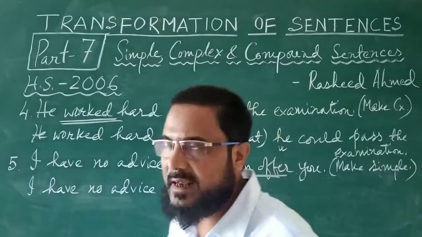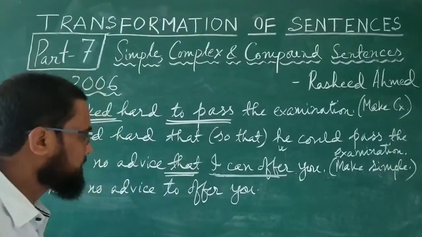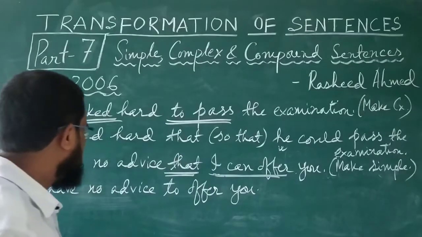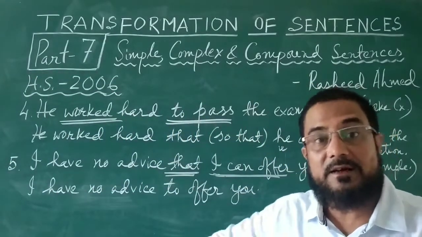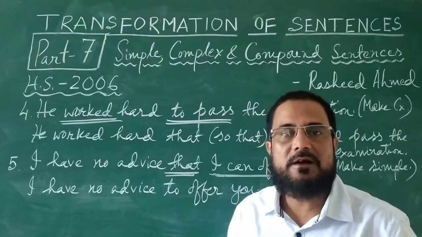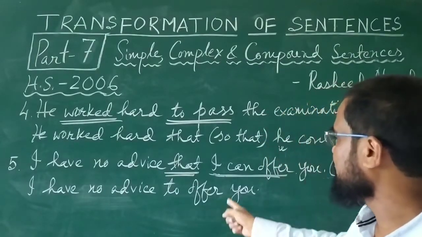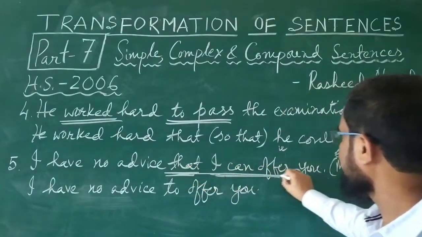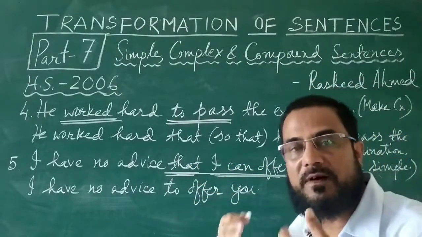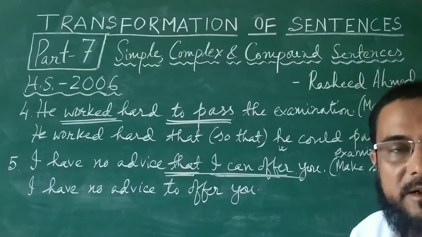I have no advice that I can offer you. This is a complex sentence. And the simple sentence is, I have no advice to offer you. I have no advice that I can offer you, that I can offer you: complex. I have no advice to offer you: that is simple. You remember, this is very common practice. That I can offer you is changed into to offer you. I have no advice that I can offer you.